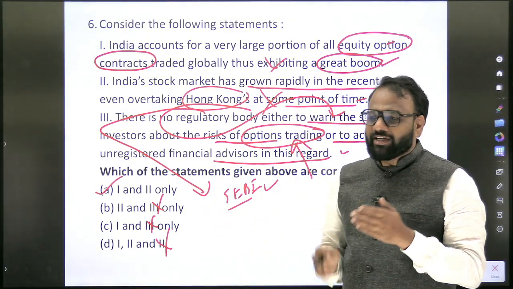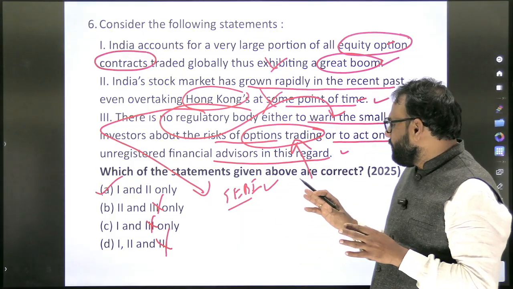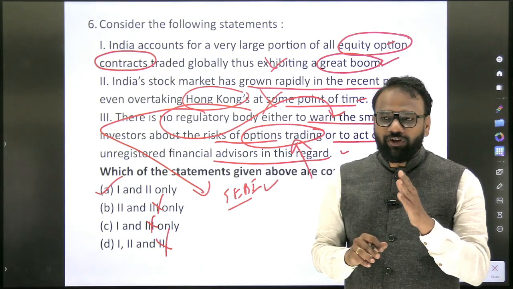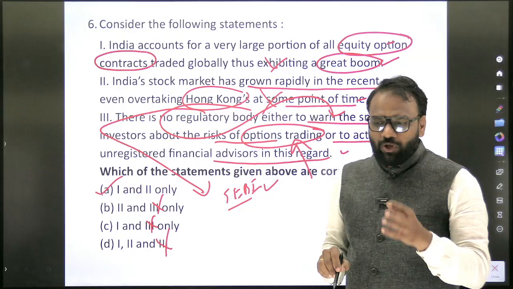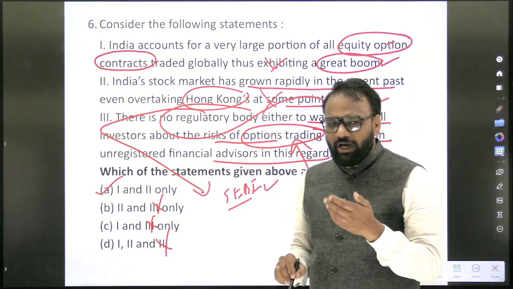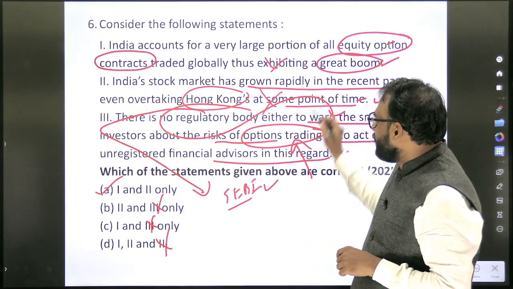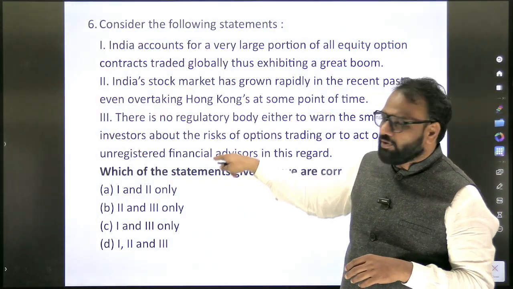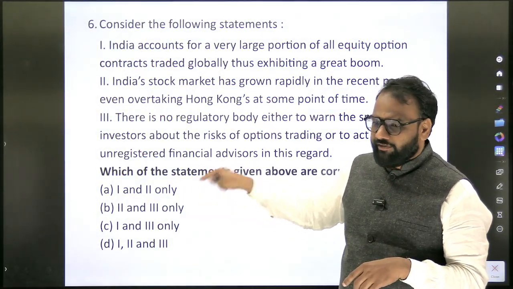Yes, there is an entity called SEBI, which wants to make retail investors aware of options trading. Out of this context, we will try to learn what is options and what is futures. We have already discussed this in our regular classes. If you have not watched those videos, I urge you to go back to them. Even if you skip, it is okay. The important thing from this question is that SEBI is the agency which wants the retail investors to be aware.